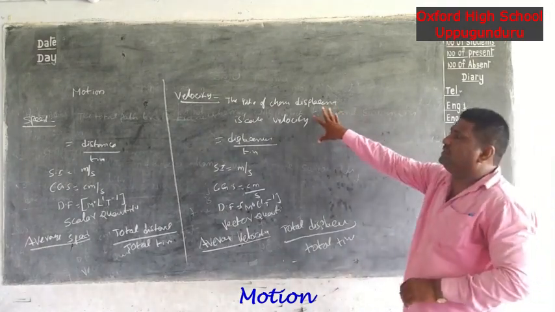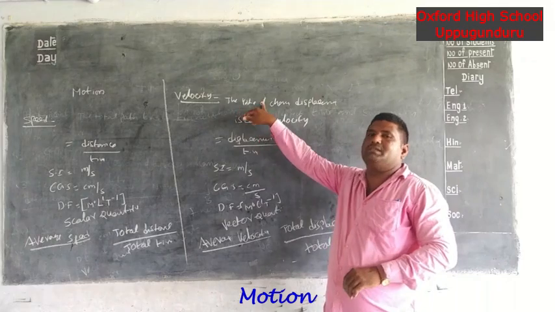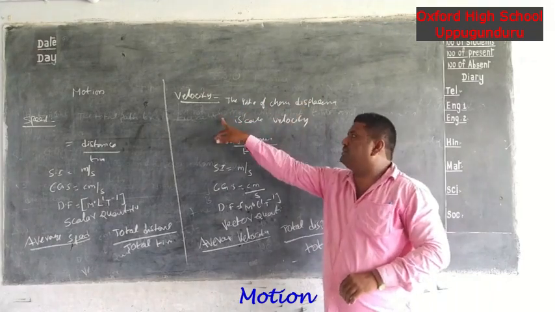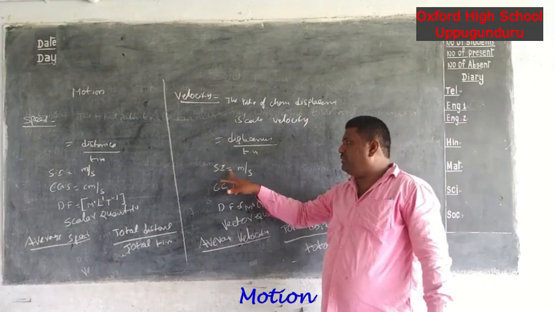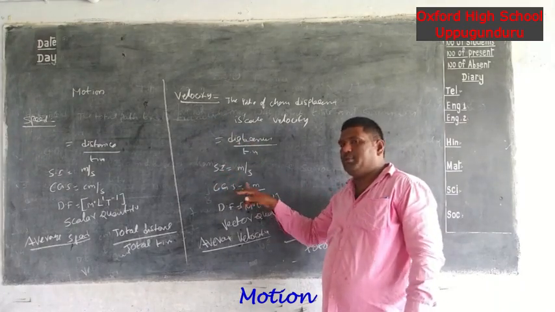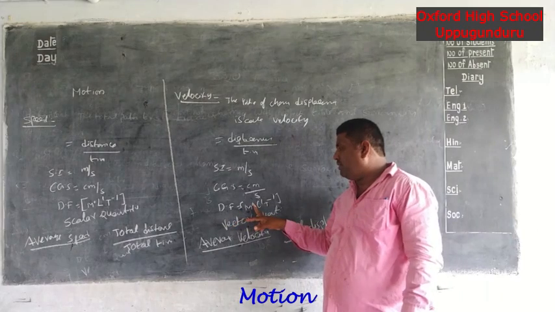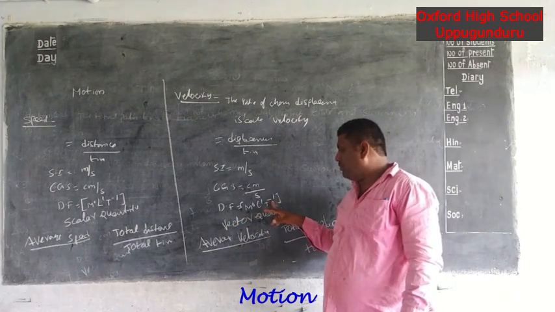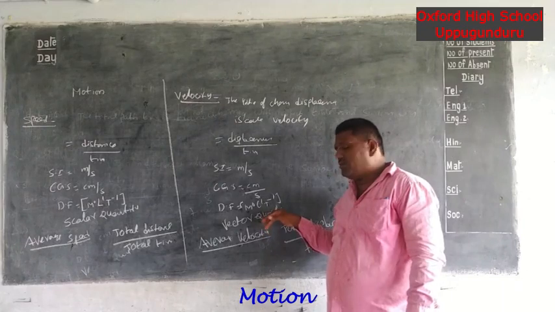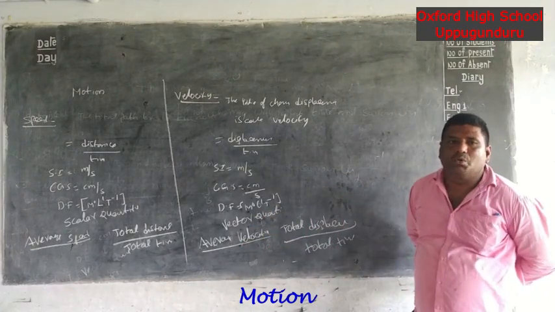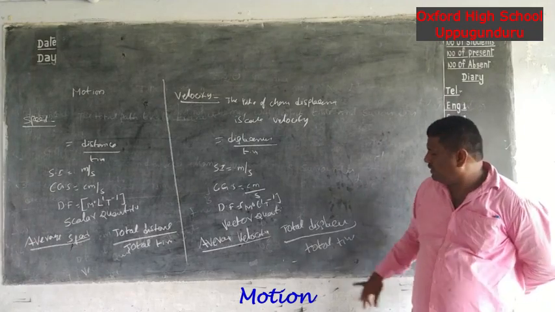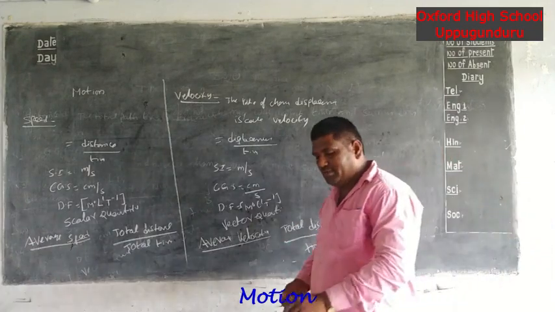Once again, I will repeat this definition. The rate of change of displacement is called velocity. Formula: displacement by time. SI unit meter per second, CGS unit centimeter per second. Dimension formula: M power 0, L power 1, T power minus 1. It is a vector quantity. Next, what is the definition of average velocity? Total displacement by total time is called the average velocity.